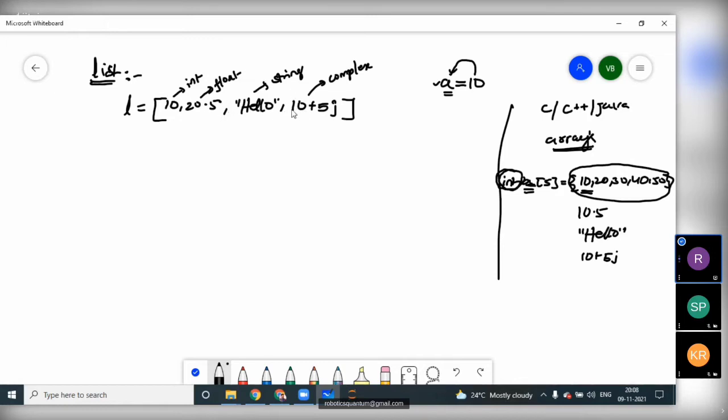We are holding different data types in a single variable L. That flexibility we have in Python.